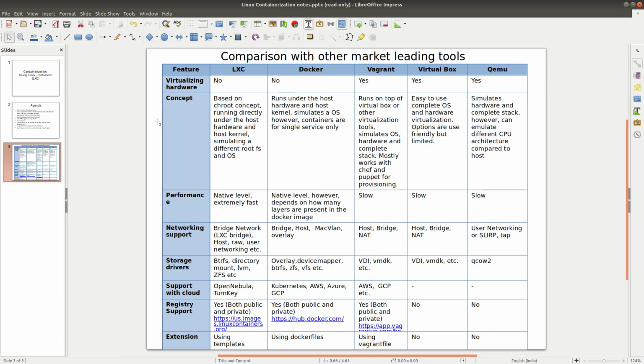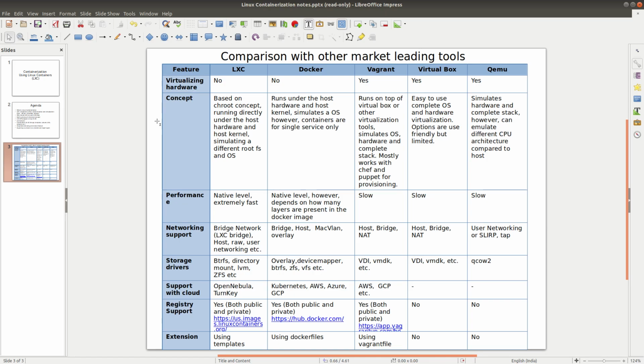That means it's the root. So that means what? It is basically providing file system level isolation. But what are the other things that LXC provides? So this file system isolation or chroot is one of the key concepts through which it can provide virtualization, and it is going to run the entire operating system.